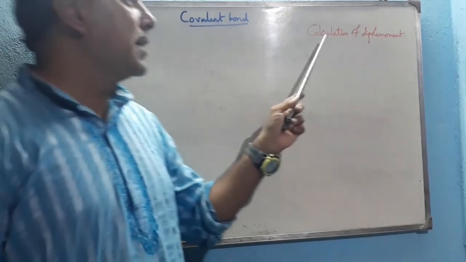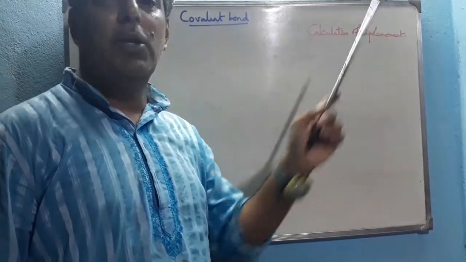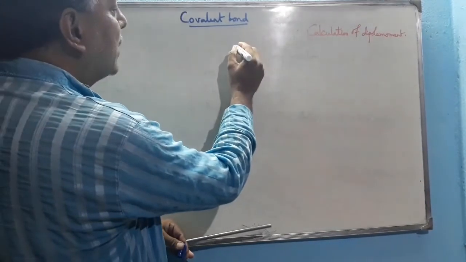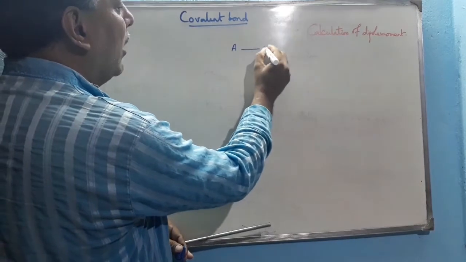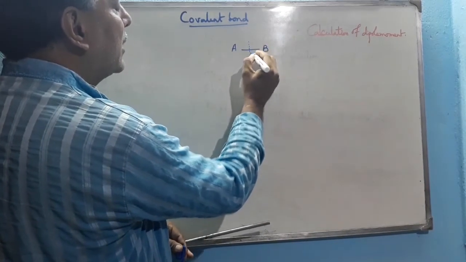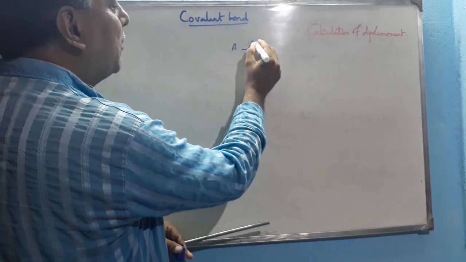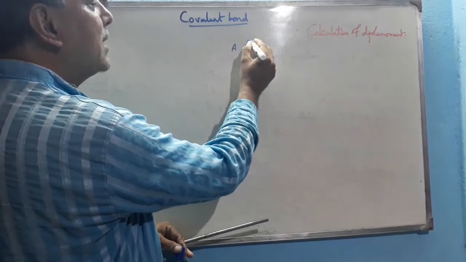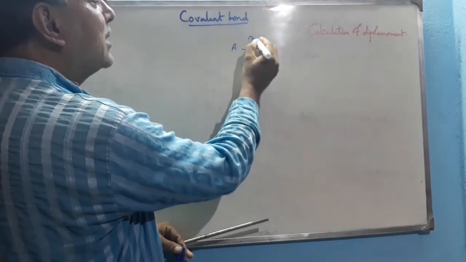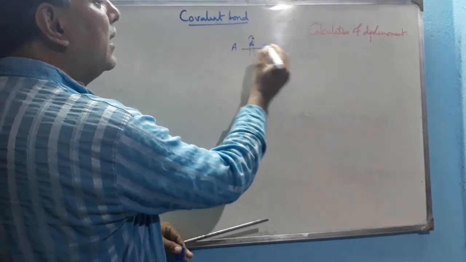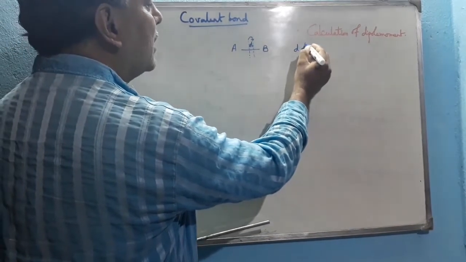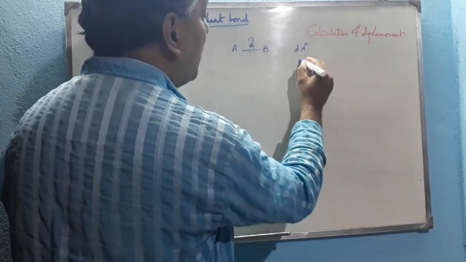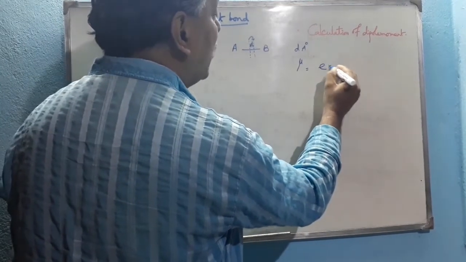Now I am discussing how we can calculate the dipole moment of a molecule. Suppose AB is a molecule and the electron density is not at the middle position, rather it is somewhat shifted towards B, because suppose B is more electronegative than A. This displacement is measured by D, suppose D angstrom. Now the dipole moment mu is equal to charge into displacement.